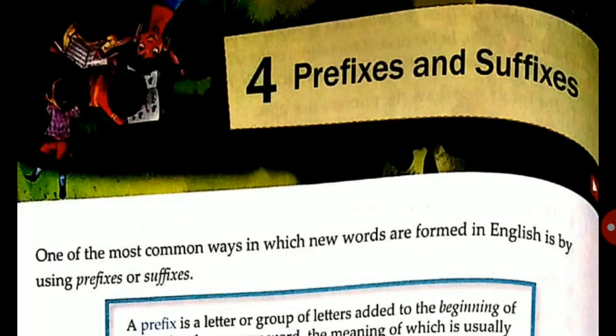A prefix comes just before a word and is added to the word, and it modifies or changes the meaning of the word. A suffix comes just after the given word, and it also modifies and changes the meaning of the word. Prefixes come before the word, suffixes come after the word. Now let's see.